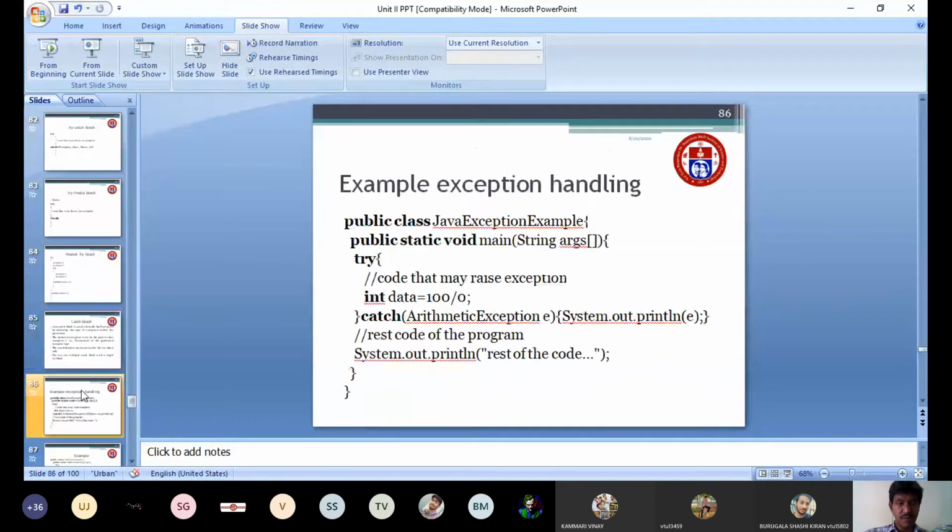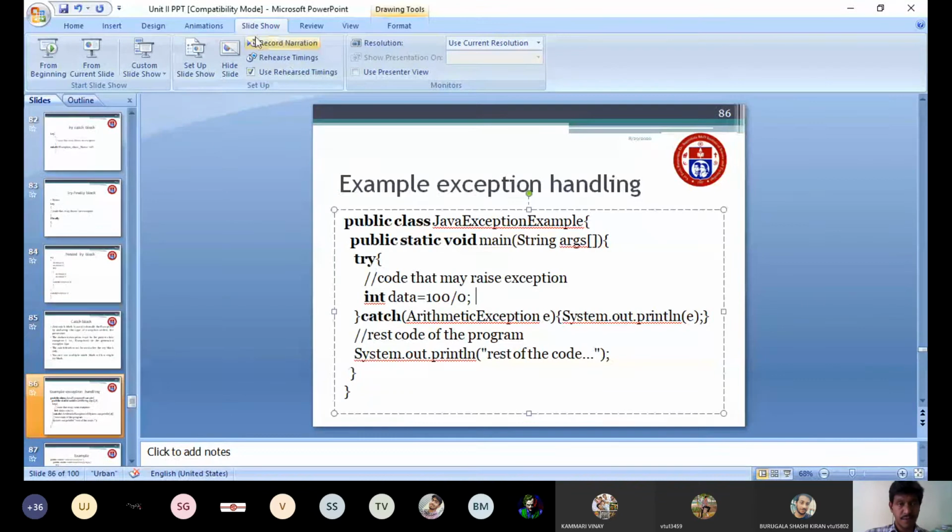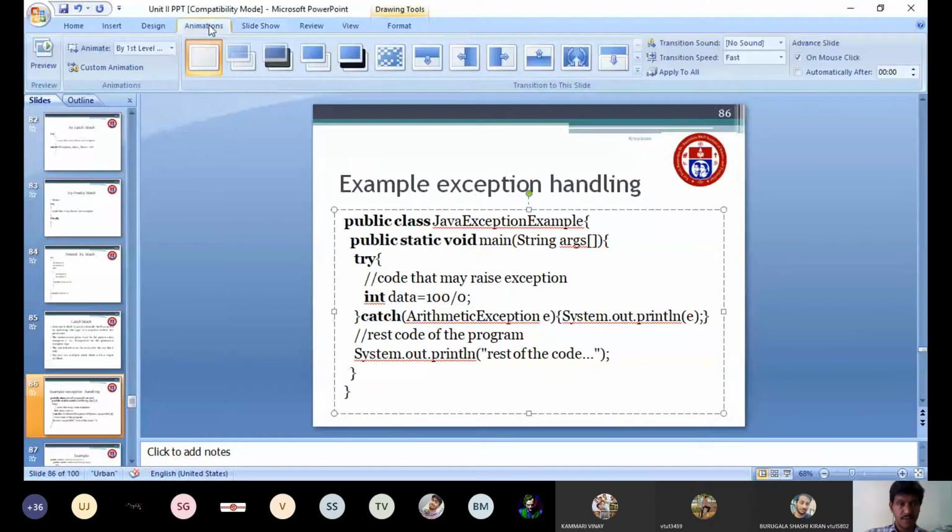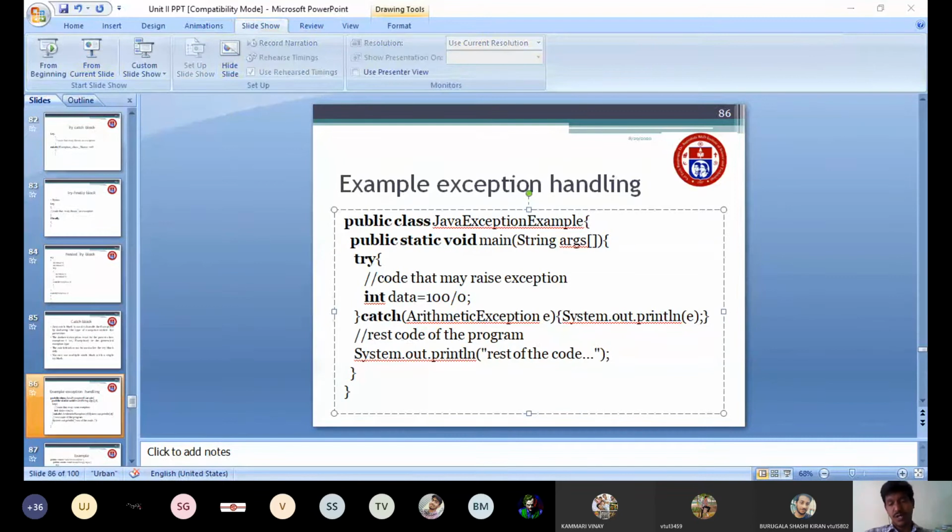Now we will see one example program. Assume that this is a first example for exception handling. So here my class name, what is my class name here? Java exception example. This is my main function.